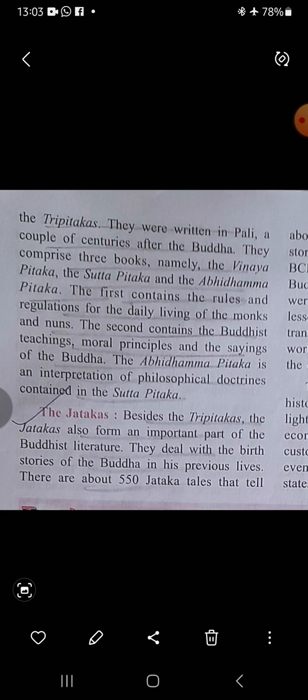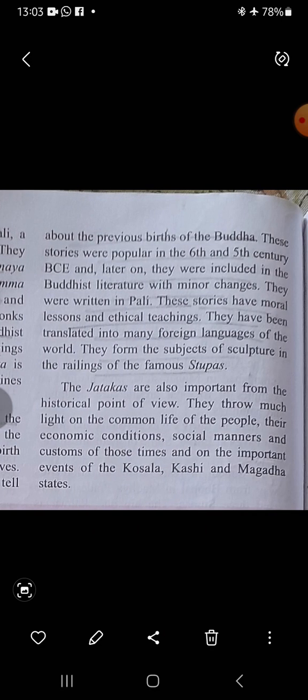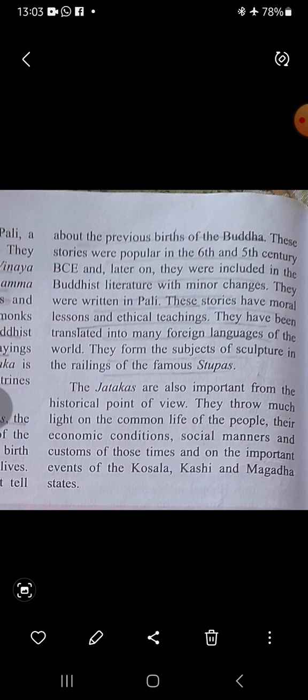There are 550 Jataka tales, and they were included in the Buddhist literature with some changes. This was also written in the Pali language. They form the subjects of the sculpture in the railings of the famous stupas. So you will find in the Buddhist temples, which are called stupas, in the relics and the structure, the Jataka tales engraved there. So they become very important sources of Buddhist culture.